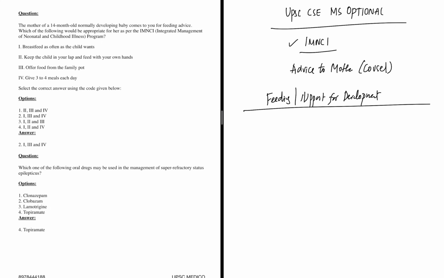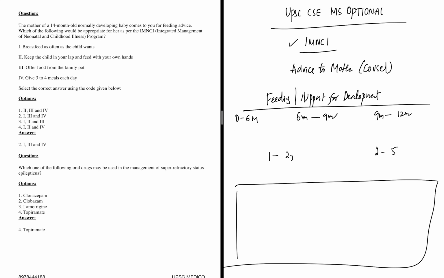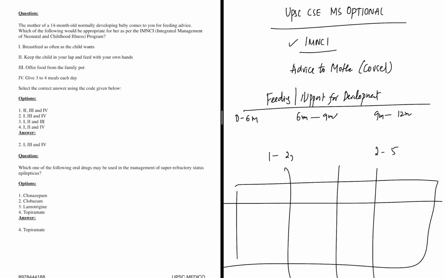Support for development. You have to advise that, and this advice is divided into different age groups. One is 0 to 6 months, which is different. 6 months to 9 months is different. 9 months to 12 months is a little different. Then 1 to 2 years it is different. 2 to 5 years is different. So advice is different at different age groups, and there is a beautiful table in the last pages of the OP Guide for IMNCI. Therein they have differentiated the advice that should be given.